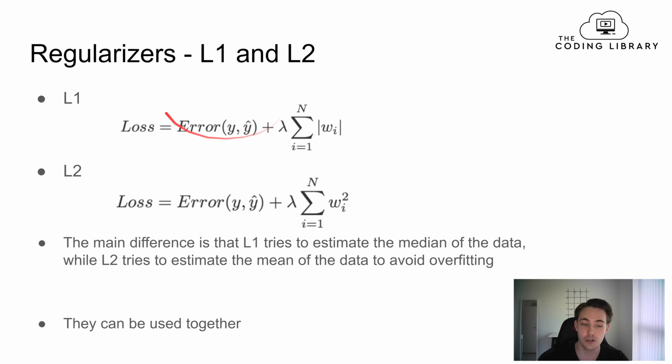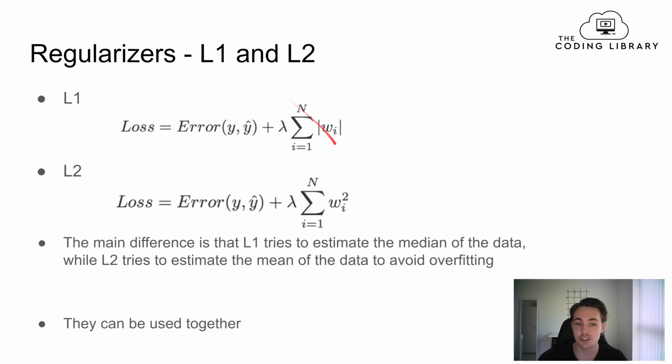We had this error term from our loss function. In regularization, we add another term. As I already said, we're penalizing the complexity in our model, and we can do this by adding this term. We have this lambda parameter, which is the regularization term. This is the parameter for the regularizer that we can choose, and we will also need to specify this parameter in the Keras function.